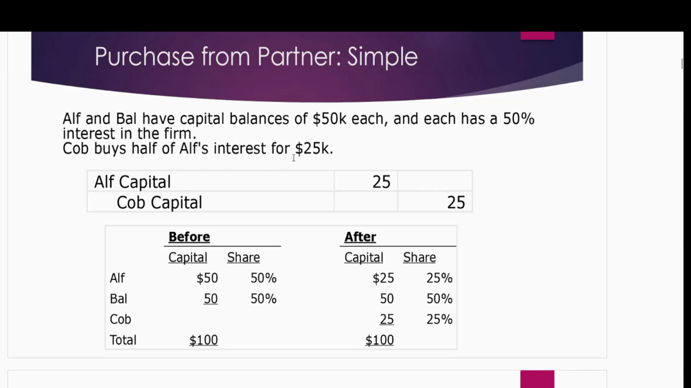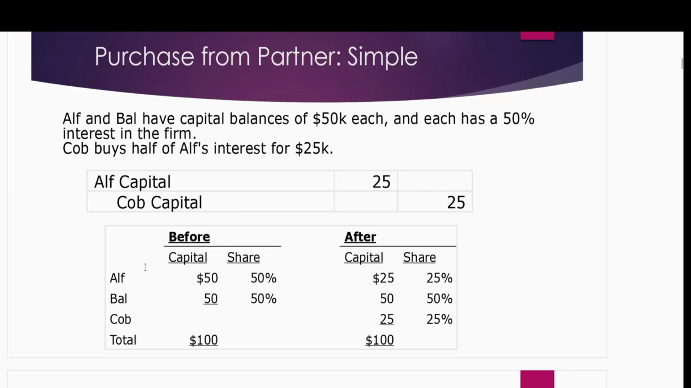What is Cobb paying to Alf? 25,000, which Cobb is paying to Alf personally; the business is not getting it. So what will happen as a result? Alf will leave 25,000 of ownership. When he leaves it, his capital will decrease by 25,000, and Cobb's capital will be 25,000. Because Cobb is buying half of Alf's interest, and Alf's ownership is 50%, when half is given to Cobb, his partnership interest will remain 25%.